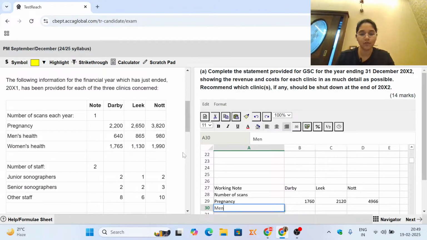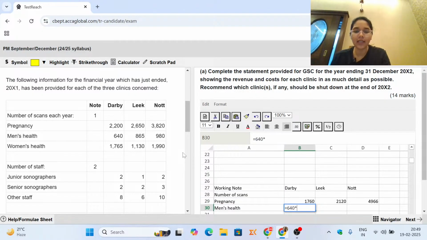The others are also going to remain the same. Men's health, again a 20% fall, so 640 into 80%. Then you take 865 into 80%, and then there was an increment of 30% here, so 980 into 1.3 is another way to reach the same place.